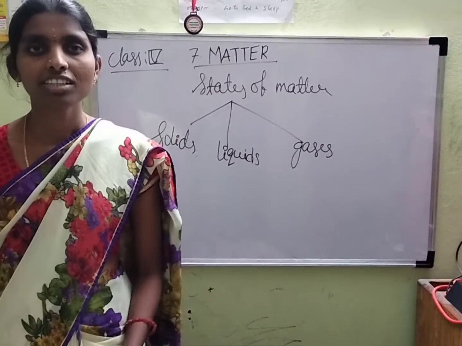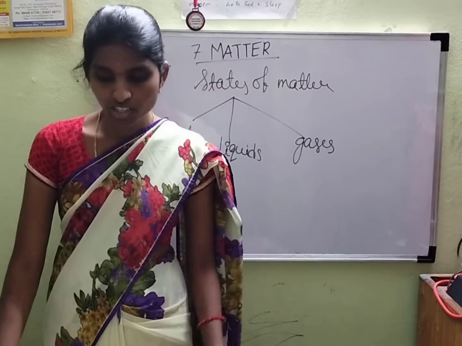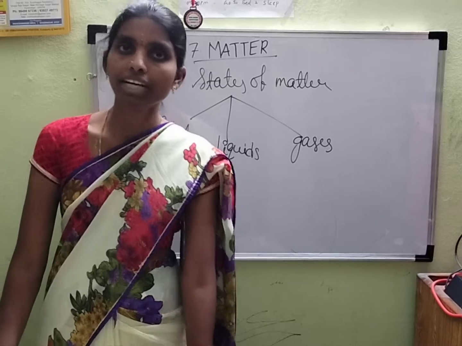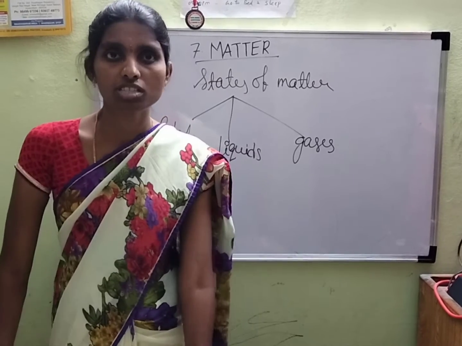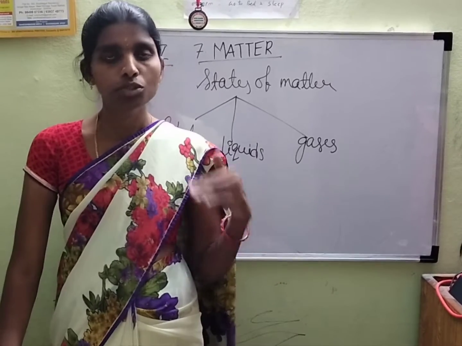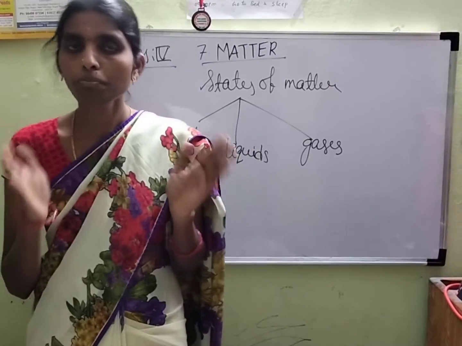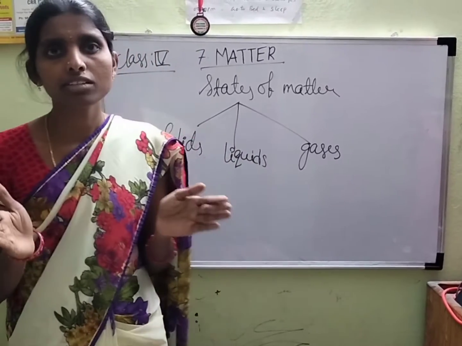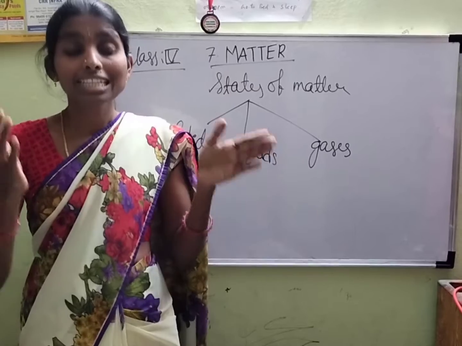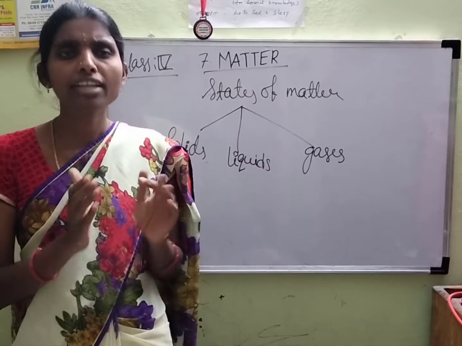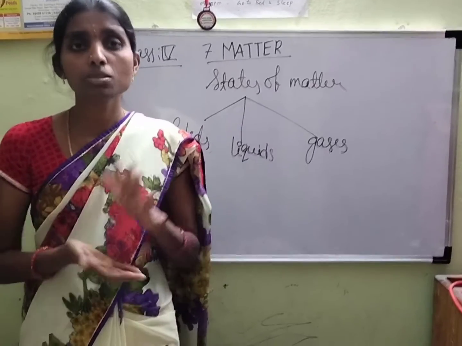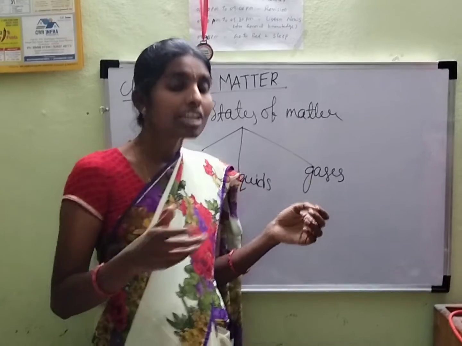Good afternoon, children. In the previous class we were discussing the seventh chapter, Matter. We discussed the new words as well as some parts of matter. So what do we say matter is? Matter is anything that occupies space and has mass. What does it mean by mass? Mass is nothing but the weight of anything.